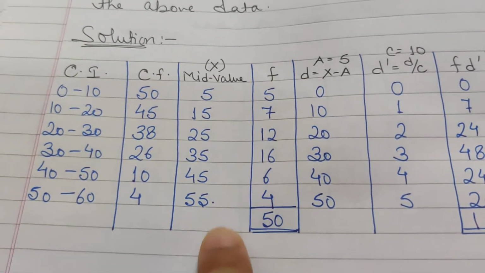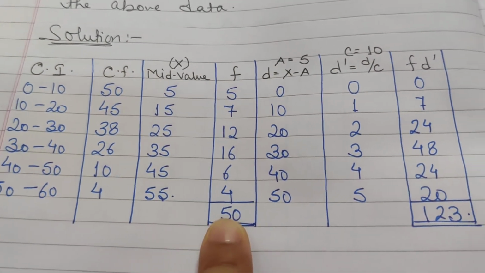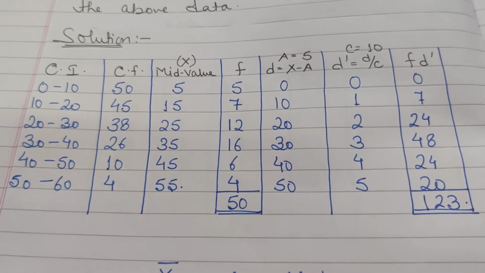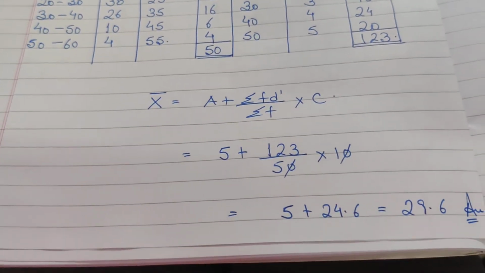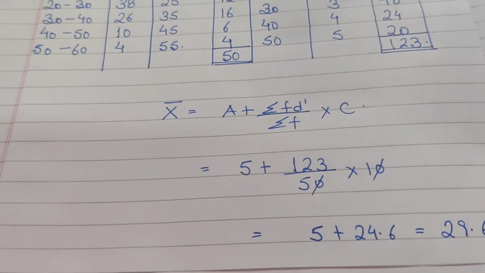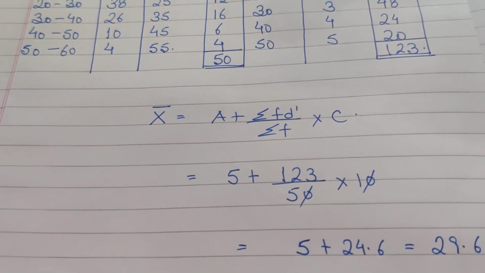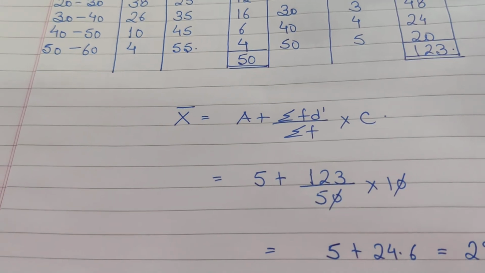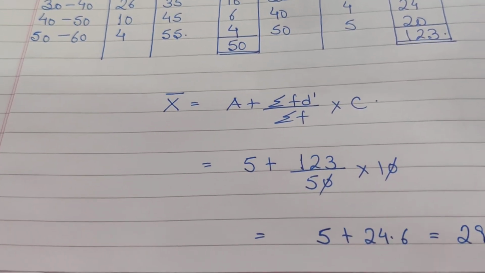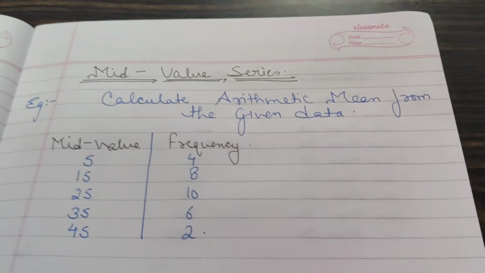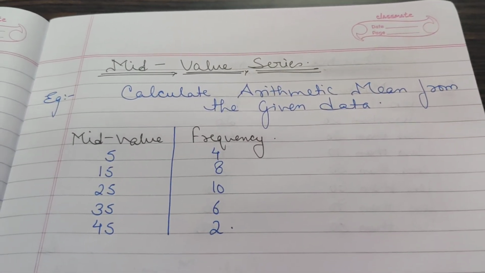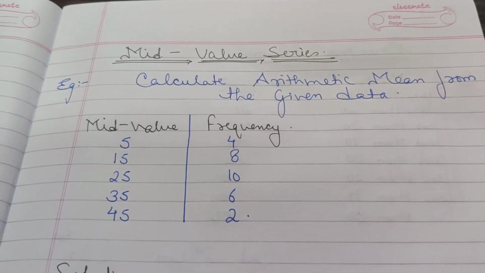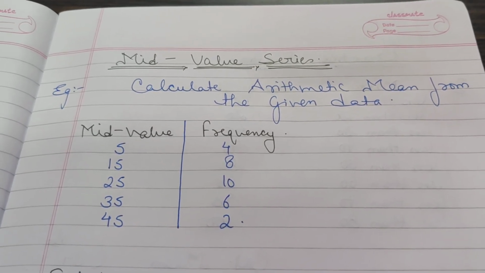Again children, mid values, frequencies, any of the methods, put the values in the formula and you will get the answer. You can find it out with any of the methods. It can be direct, shortcut or step deviation. Right children? Now children, in a series where mid values are given, as we have seen, mid values are treated as x.